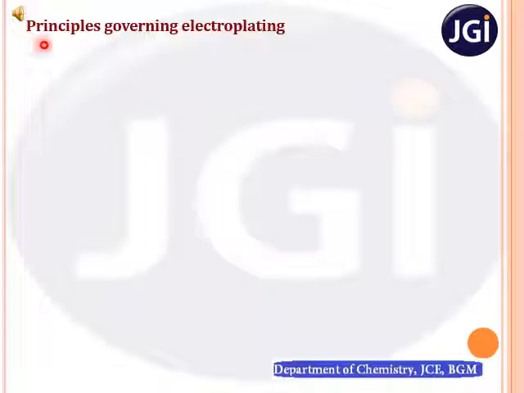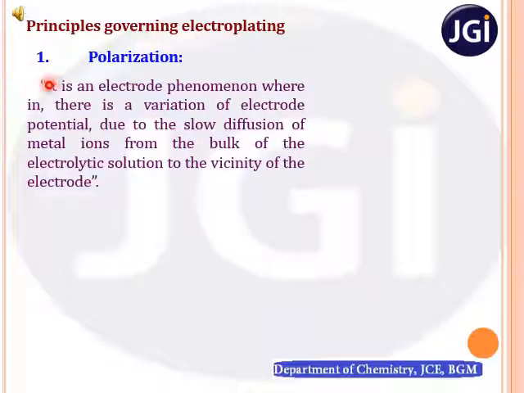Class, we were discussing the principles governing electroplating, under which we have discussed one principle, that is polarization. Let us recall, it is an electrode phenomenon wherein there is a variation of electrode potential due to the slow diffusion of metal ions from the bulk of the electrolytic solution to the vicinity of the electrode.